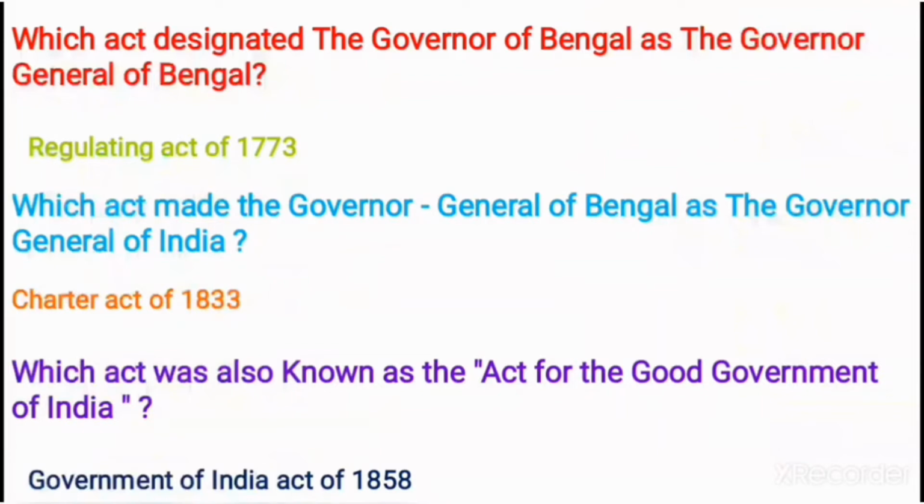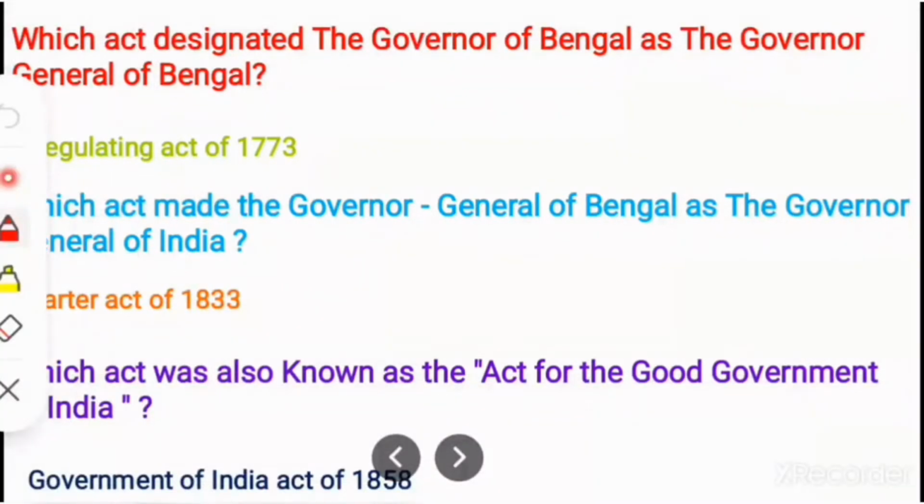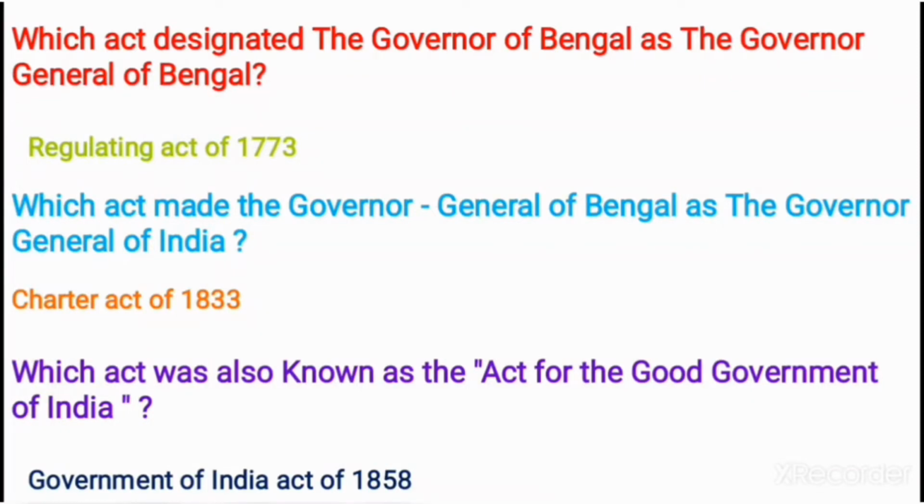Which act designated the Governor of Bengal as the Governor General of Bengal? And the answer for this question is Regulating Act of 1773. Which act made the Governor General of Bengal as the Governor General of India? And the correct answer for this question is Charter Act of 1833.